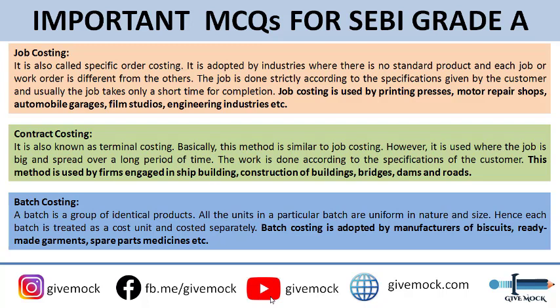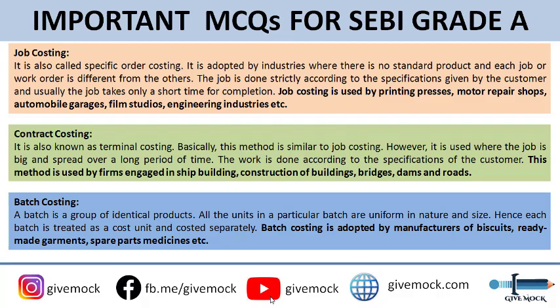So the third one is batch costing. A batch is a group of identical products. All the units in a particular batch are uniform in nature and size. Hence, each batch is treated as a cost unit and costed separately. So you can see the examples here. Batch costing is adopted by manufacturers of biscuits, ready-made garments, spare parts, medicines, etc.